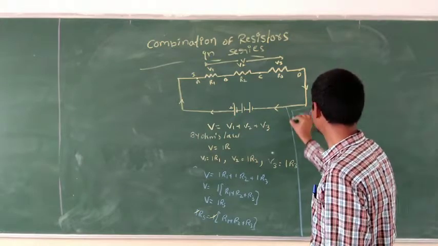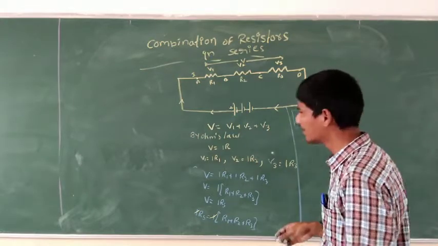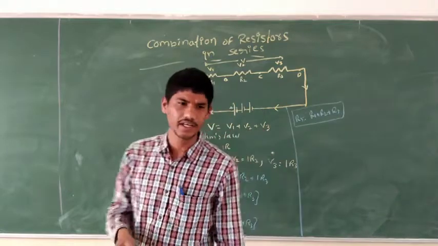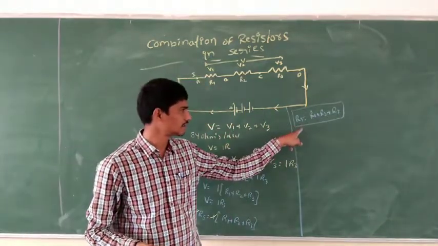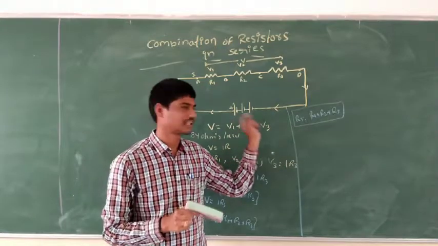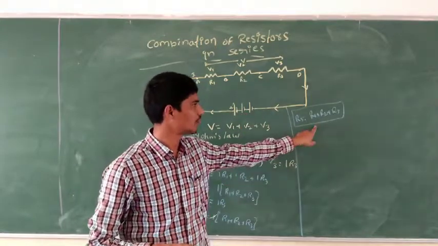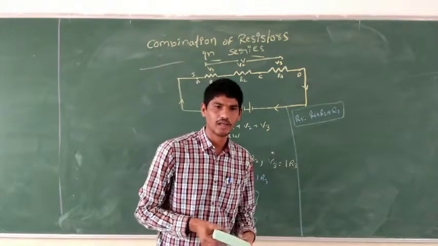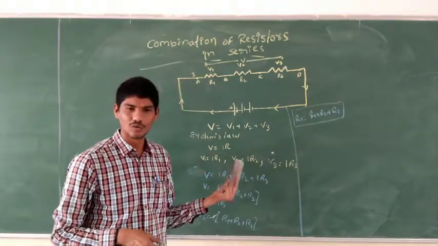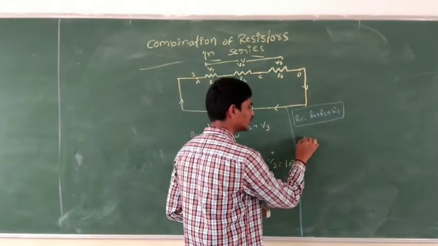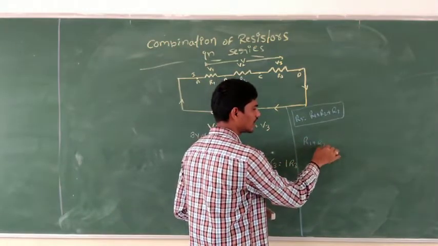This is the equation for resistors connected in series. If you want the total resistance of two resistors, it is R1 plus R2.